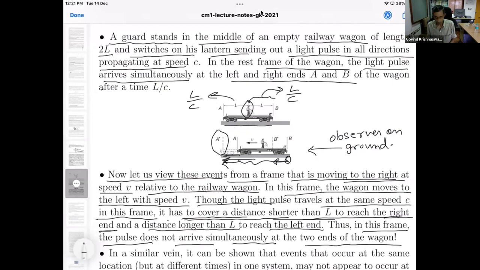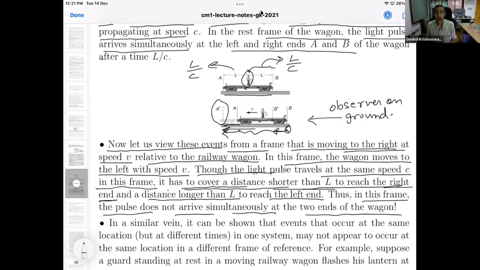Your question is very good because it places a great emphasis on identifying an event correctly. You have to identify an event through physical means, not through some label, because that label itself may change from frame to frame.